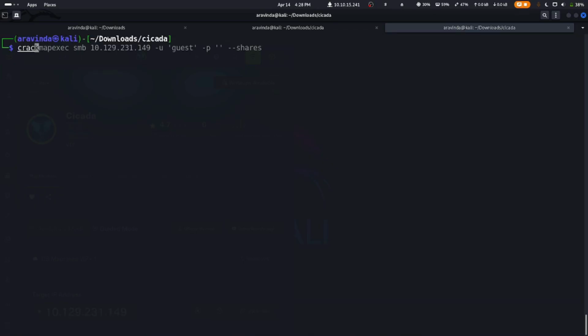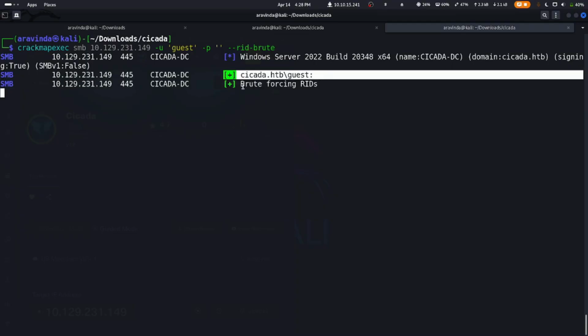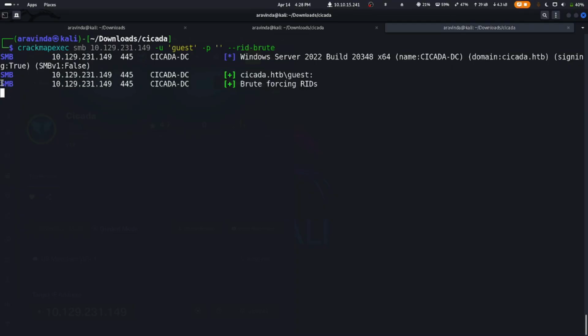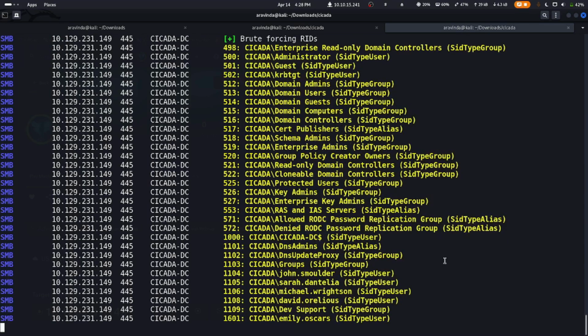And now what we can do is CrackMapExec, and instead of shares we do RID brute forcing to get the usernames. So basically this will brute force for all the usernames starting from administrator, user, and all the way till the other users and groups. So let's wait for some time for it to run. So we're getting all these users as well as groups.